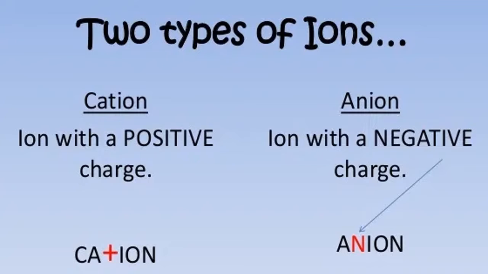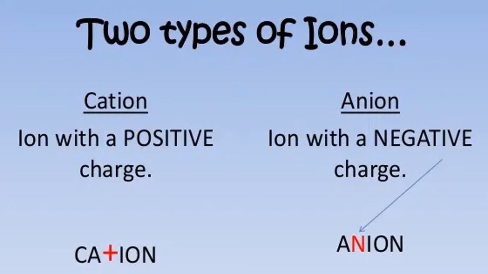It is because of loss and gain of electrons. Whenever any atom loses or gains electrons, it converts into a charged species, and that charged species is called an ion.